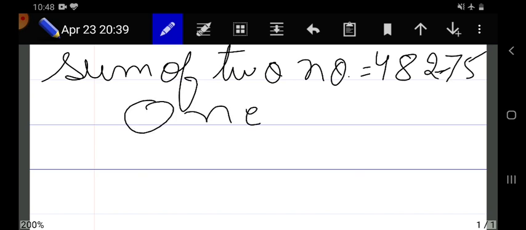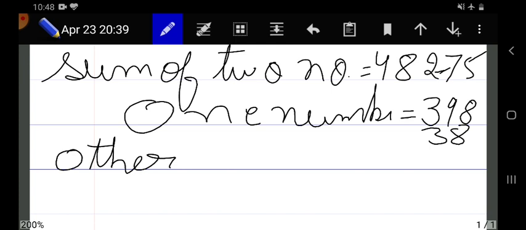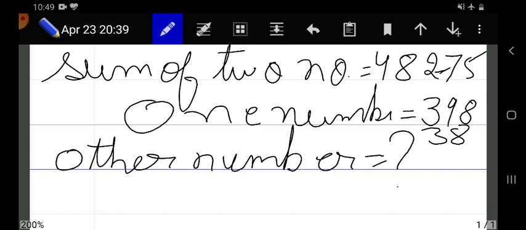One number is equal to 39,838. You can write it in one sentence because I did not have space, that's why I have written it down. So the other number, we have to find what the number is. This is how we are going to find the other number, by subtracting these two numbers.